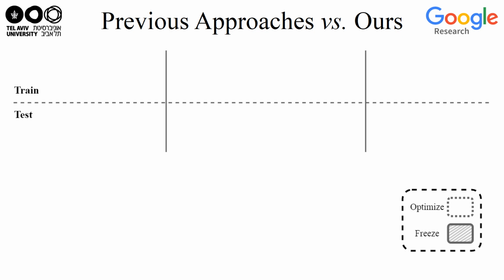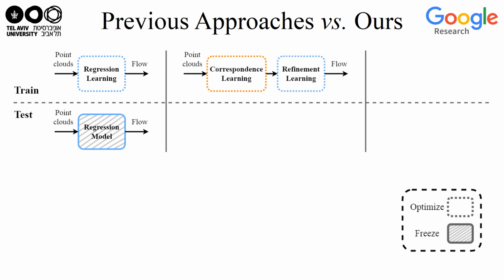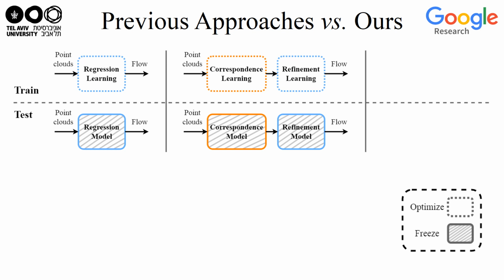A common approach is to train a regression model that takes the input point clouds and outputs the flow directly. This is an extremely challenging problem since the flow is regressed in the free 3D space. Another approach is to use correspondence learning together with refinement regression learning, which is easier than the full regression of the flow. However, the joint training of correspondence and refinement burdens the learning process and compromises the flow estimation results.